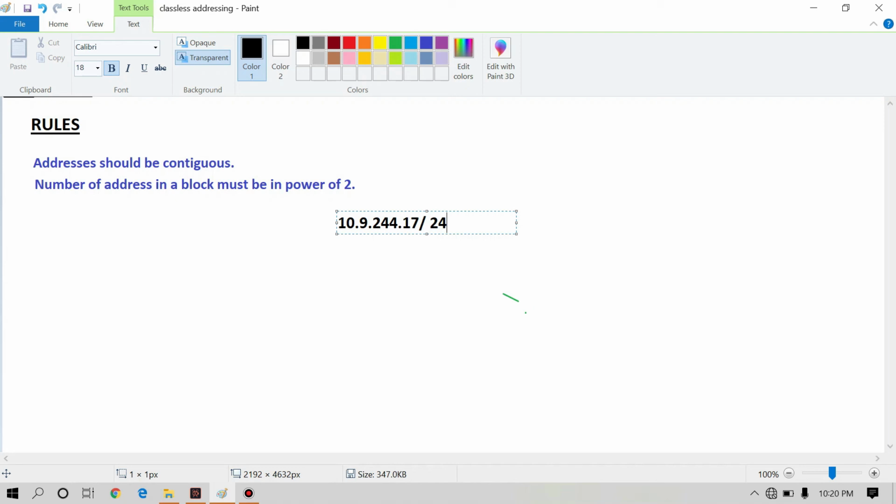And the solution is, when we convert this into binary form, we get the subnet mask.